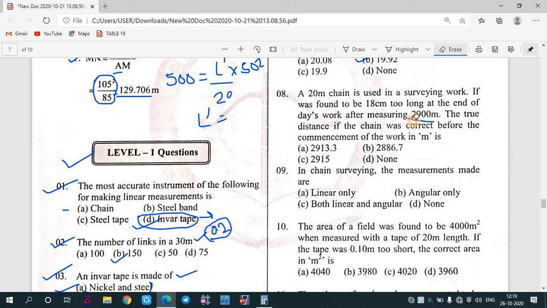Let me read once again: a 20-meter chain is used in a surveying work. If it was found to be 18 centimeter too long at the end of the day's work after measuring 2900, the true distance if the chain was correct before the commencement of the work. So we will try to use the same formula.